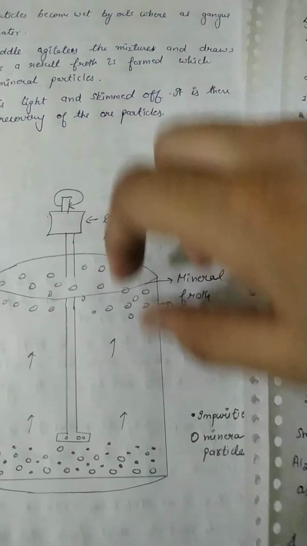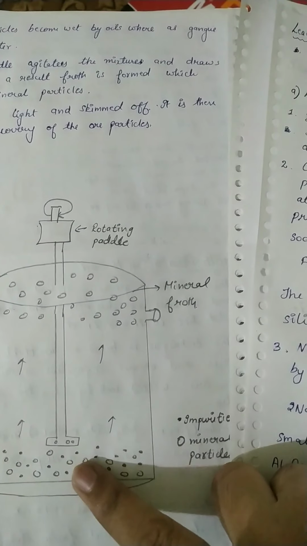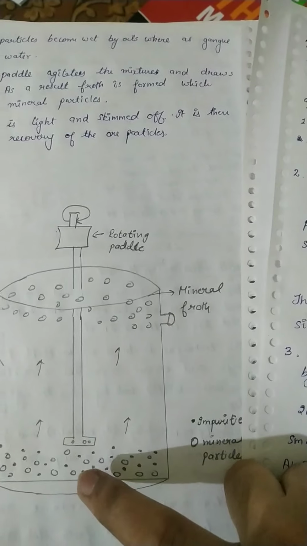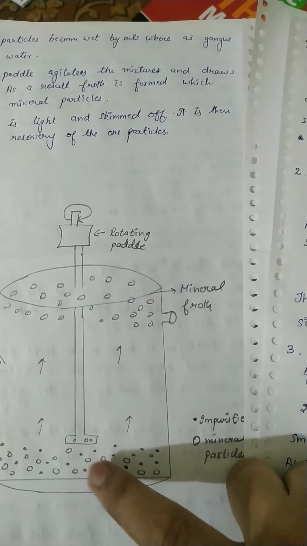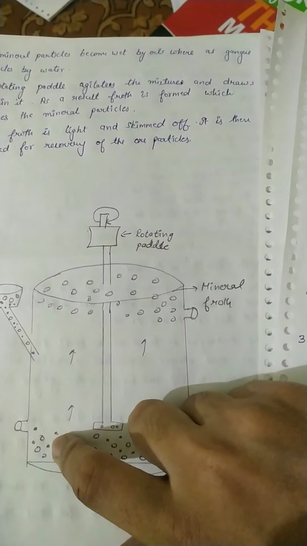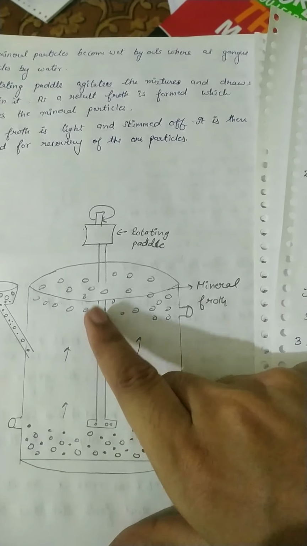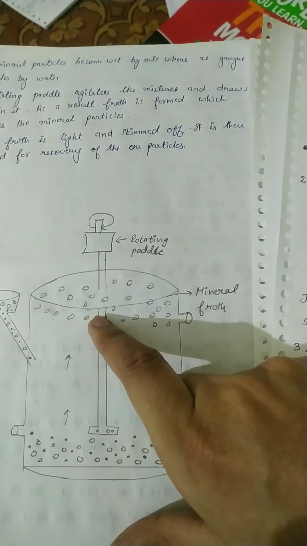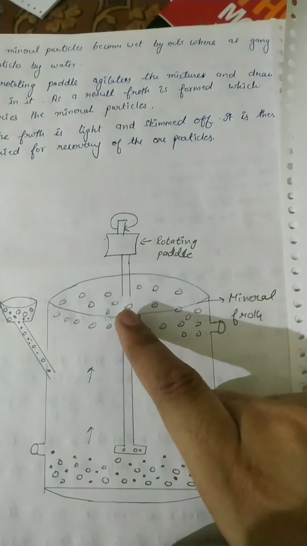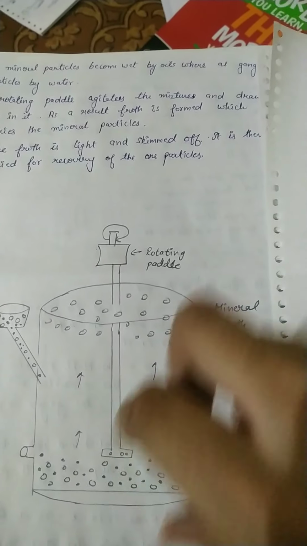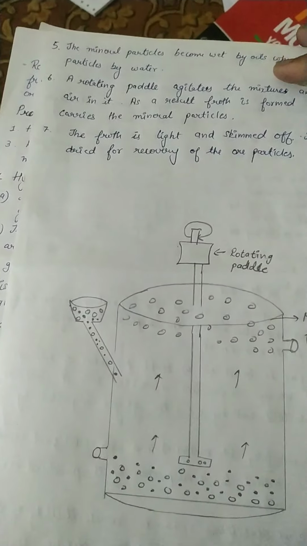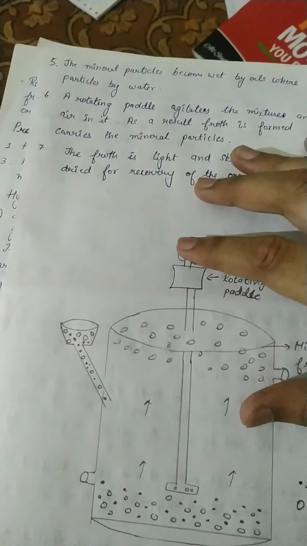So they are separated out, and the impurities, being wetted by the water, will remain here with the water, whereas the mineral ore moves upward with the oil. After this, the froth is separated out and the other process continues. So this is the simple froth flotation method. Clear?